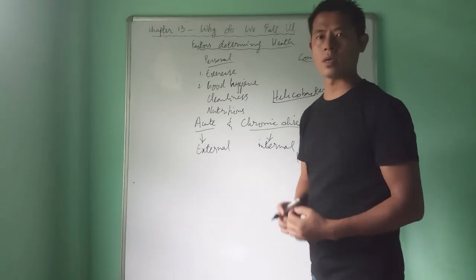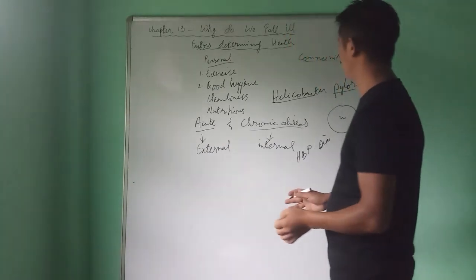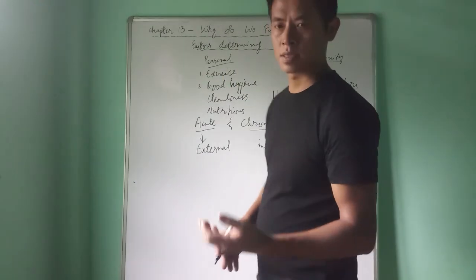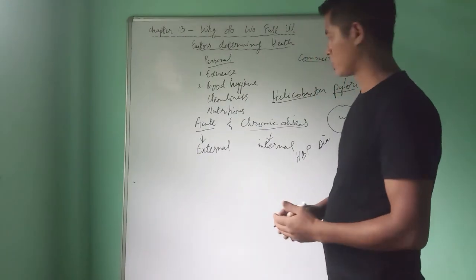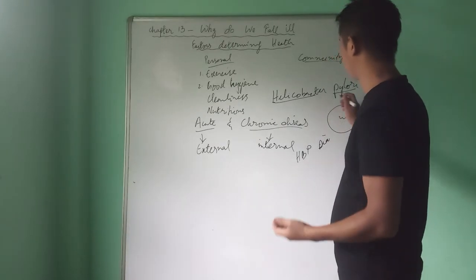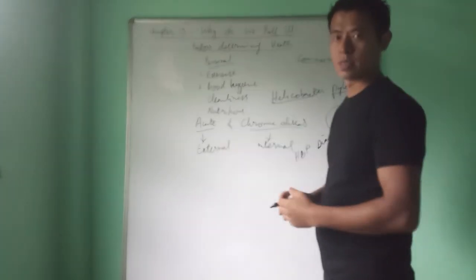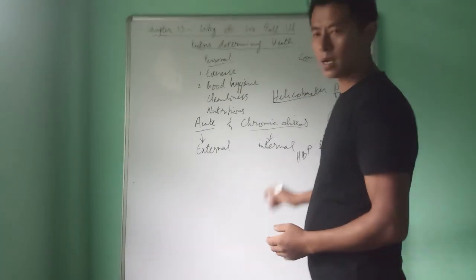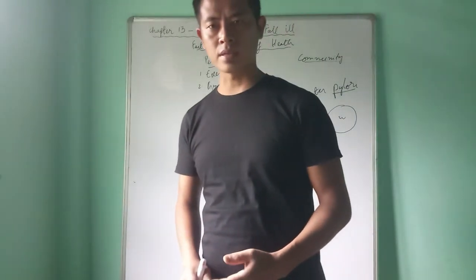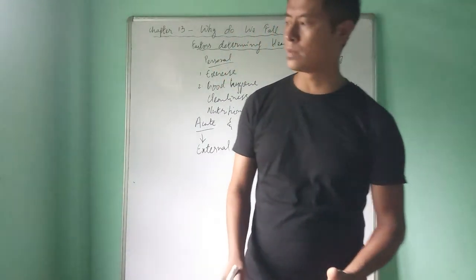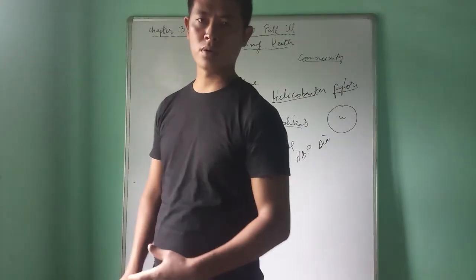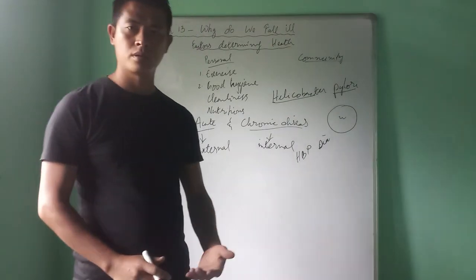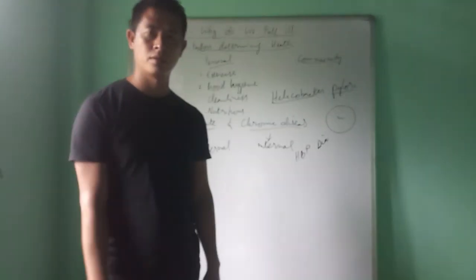Antibiotics can work against the bacteria. Along with Robin Warren, his fellow Barry Marshall worked together and discovered the medicine, the antibiotic, for curing this peptic ulcer. For this discovery, both of them received the Nobel Prize in 2005. Now the other topics will come up in the next video.